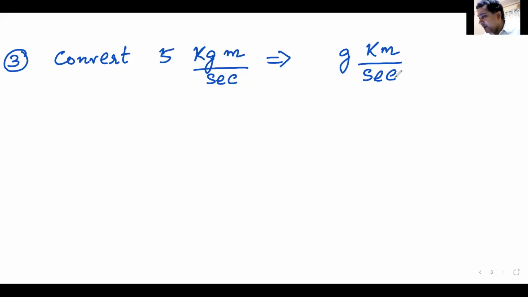Yes, Vahini says 5 gram kilometer. Vahini, you have missed one unit. Per second, Vahini. Yes, 5 gram kilometer per second. I still don't know your name, beta. Tell me your name so that I can recall it. I think 5 gram kilometer per second should be the answer.